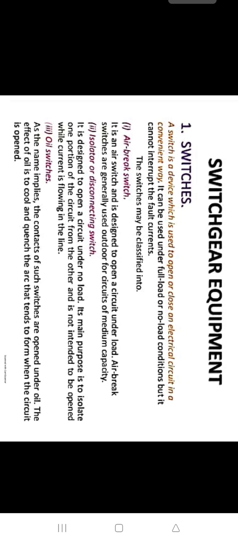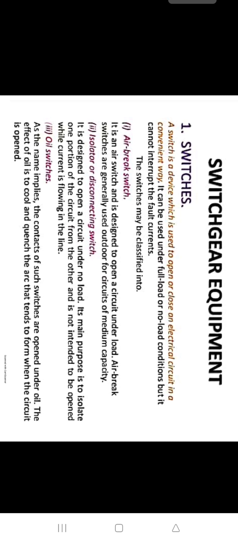Second one is isolator or disconnecting switch. It is designed to open a circuit under no load. Okay, so the first one is to open a circuit under load and the second one is to open a circuit under no load. Its main purpose is to isolate one portion of the circuit from the other and is not intended to be opened while current is flowing in the line.